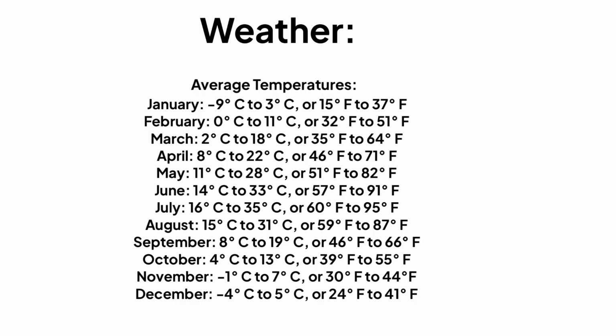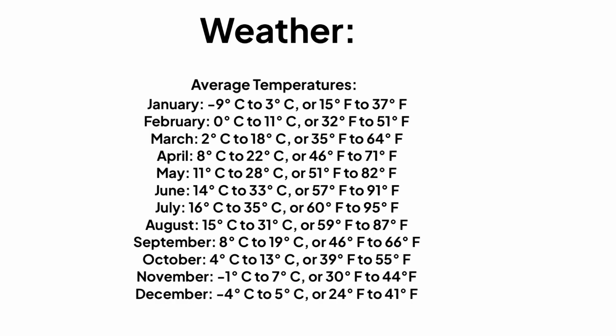And then in May, the average temperatures were 11 degrees Celsius to 28 degrees Celsius, or 51 degrees Fahrenheit to 82 degrees Fahrenheit. And then next in June, the average temperatures were 14 degrees Celsius to 33 degrees Celsius, or 57 degrees Fahrenheit to 91 degrees Fahrenheit.